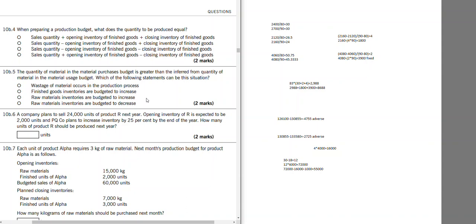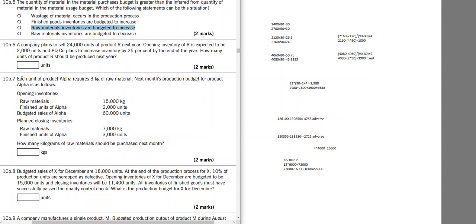The reason could be inventory of raw material is increasing or decreasing. Wastage of material occurs in the production process? We already consider that in material usage budget. Finished goods inventory? It is already considered in usage. Raw material inventory are budgeted to increase. Yeah, when inventory are budgeted to increase, we buy more than we are using.